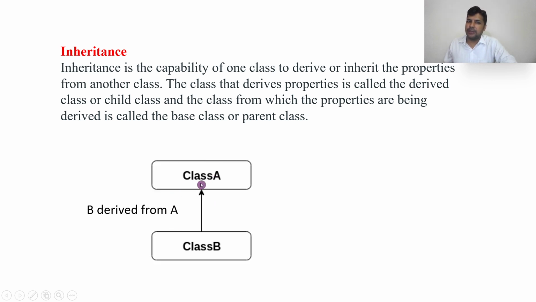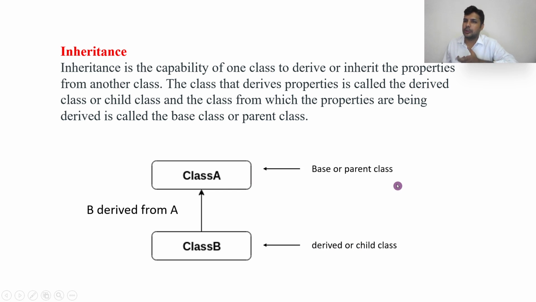Now you can see here there is a class A and a class B. Class A's properties are inherited by class B. Let us assume you are B and your parents are A. You are taking and inheriting the parent's property. So B is the child, or derived class, and A is the parent, or base class.